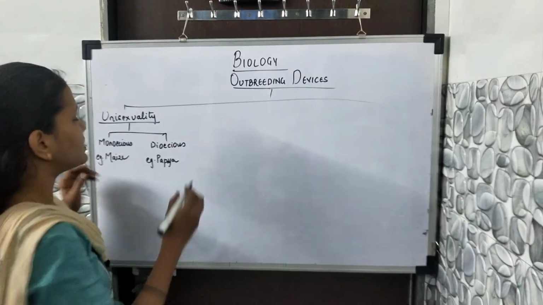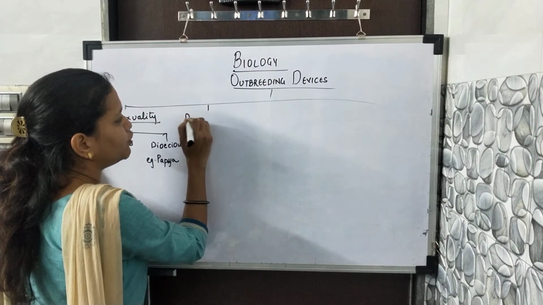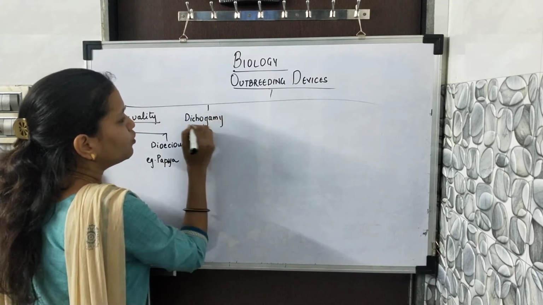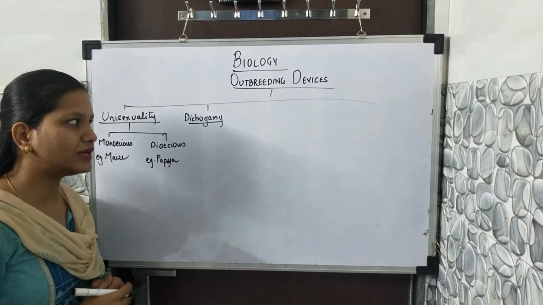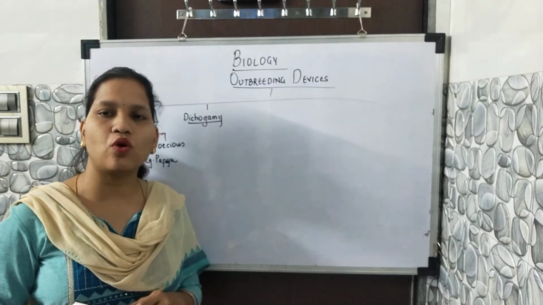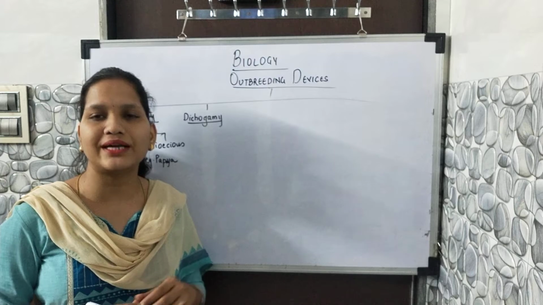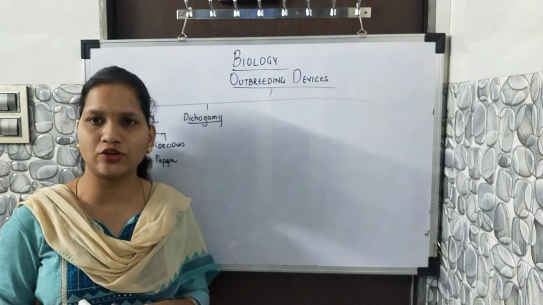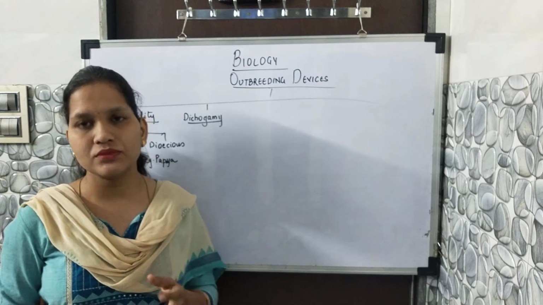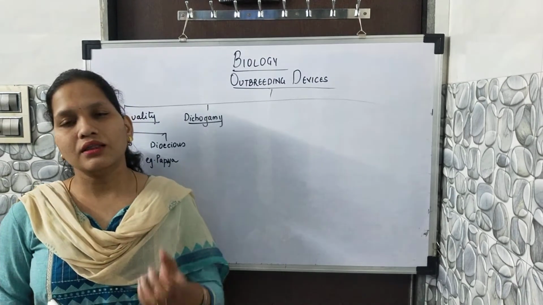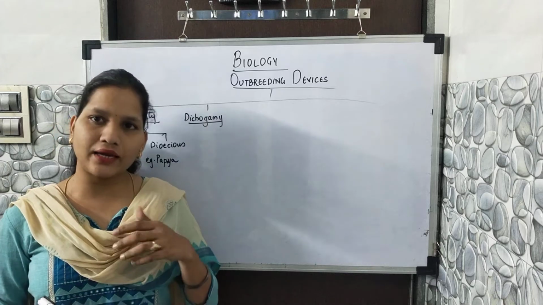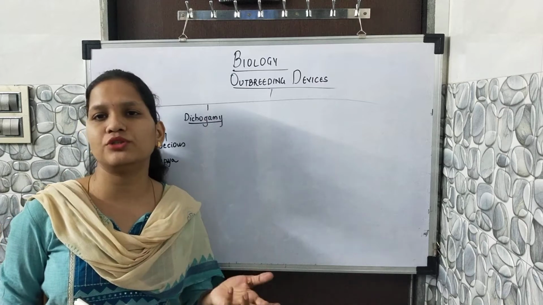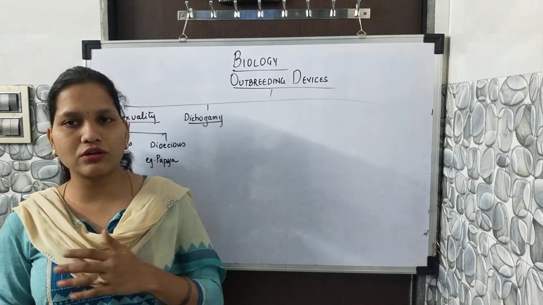Now, the second concept after unisexuality which we are going to discuss is called dicogamy. First of all, we have to understand the meaning of dicogamy. Dicogamy is where the maturity of the male and female parts of the flower, androecium and gynoecium, occurs at different times. Either the androecium matures first and the gynoecium does not, or vice versa, the gynoecium shows maturity and not the androecium.